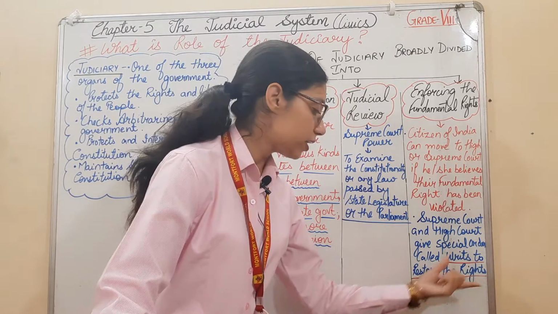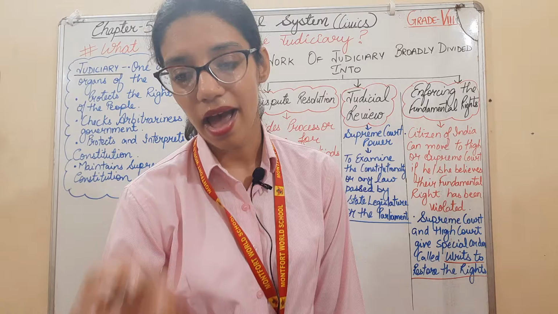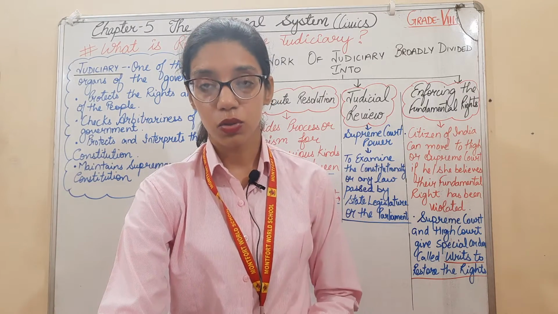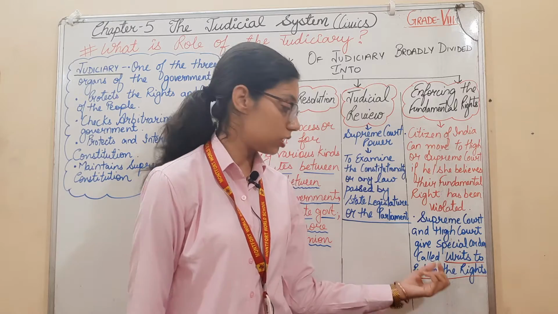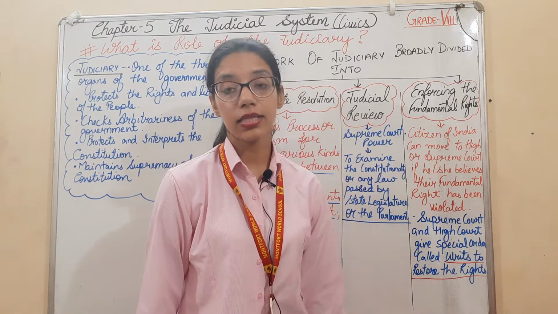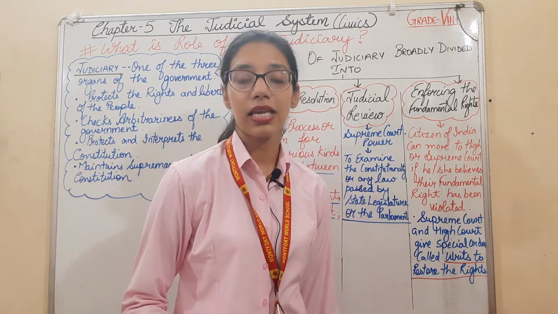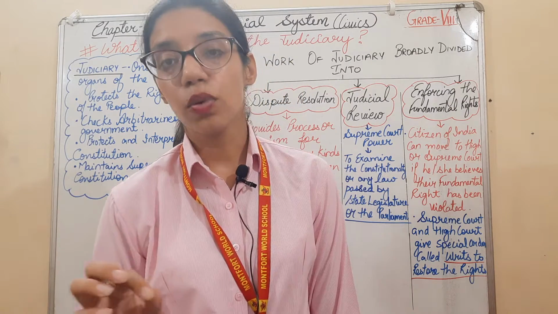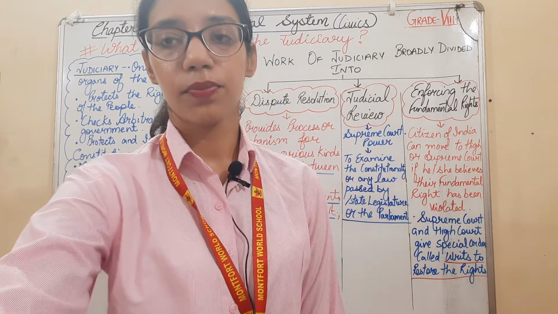Okay, so these are writs to restore the rights, so that their rights are restored. This power is in the hands of the Supreme Court and the High Court, and it is given by our Constitution. The writ to restore the right is given by our Constitution in Article 32. This power to issue writs is in the hands of the Supreme Court and High Court.